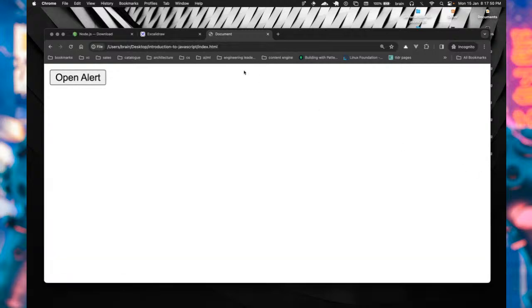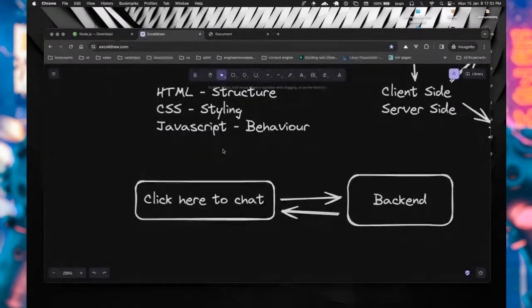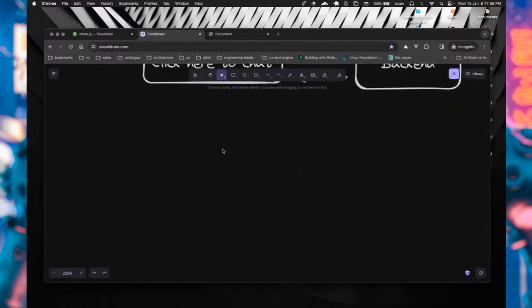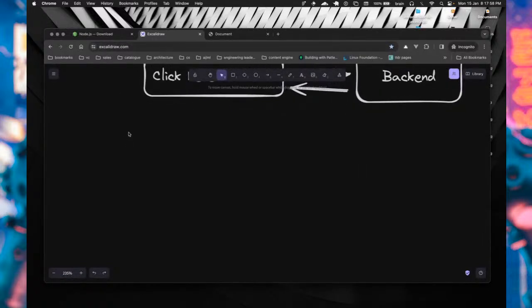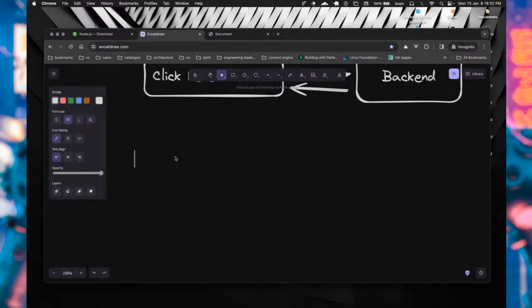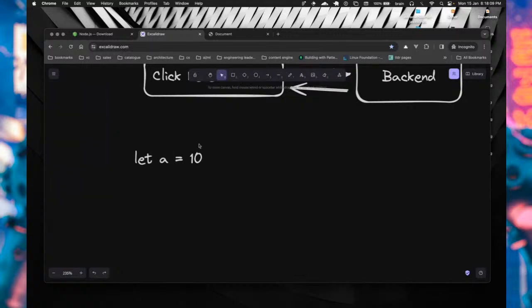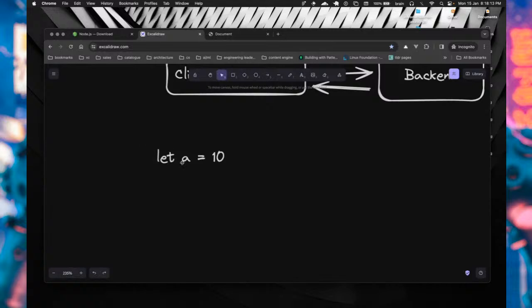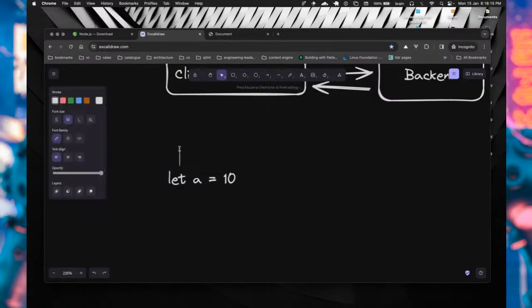All right, so that's happening from the browser. This is already too much. Let's jump back into Excalidraw, and we'll try to understand what exactly was happening with that simple script you saw. So the first thing there was we said let a equals 10. When declaring a variable in JavaScript, there are different ways to declare a variable. But the first thing you should be asking yourself now is what exactly do I mean by variable? So a variable.